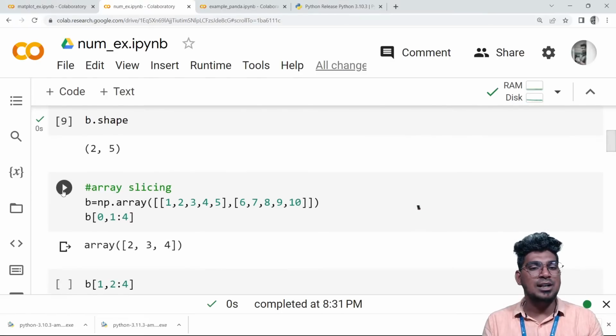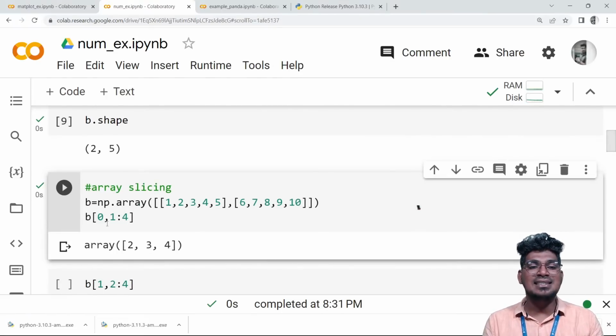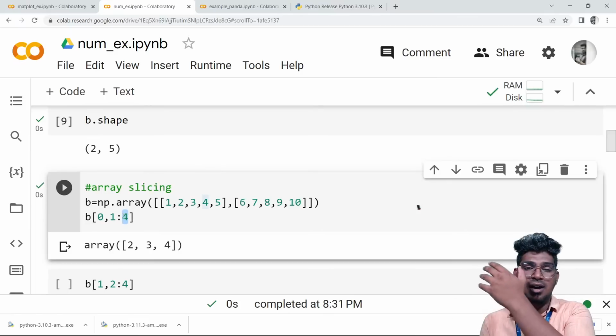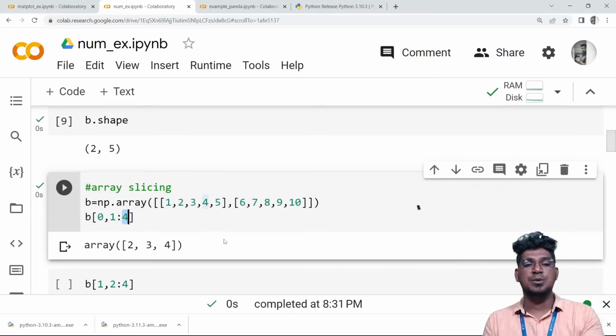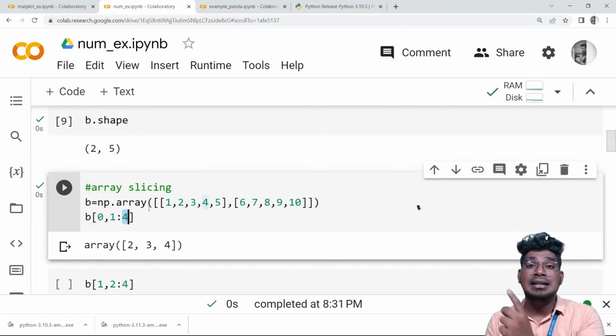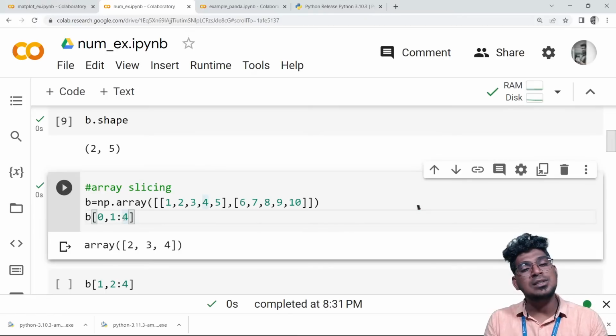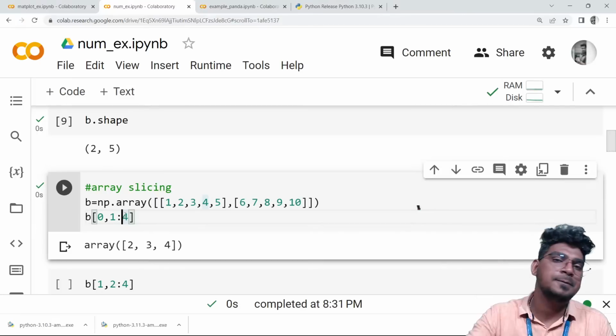Okay, then I'm going to slice the array. Slicing the array means from this index to this index, it is going to split the items and display those item values. For example, it starts from 1 until 3. So when you use this particular fourth, in the sense it will consider only up to 3.